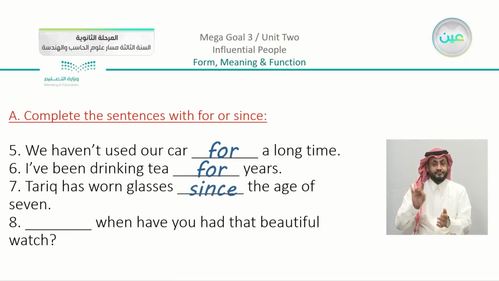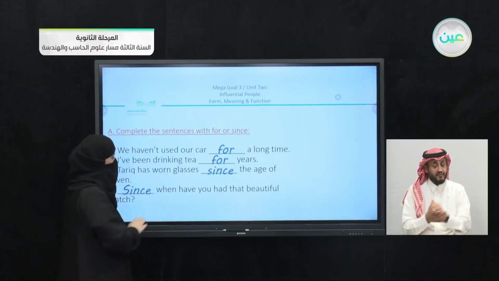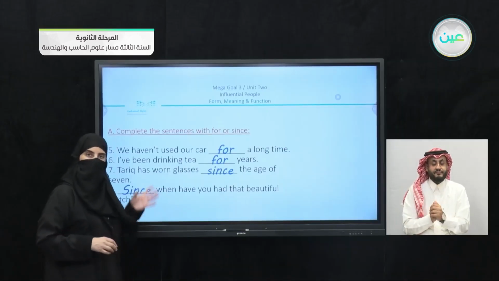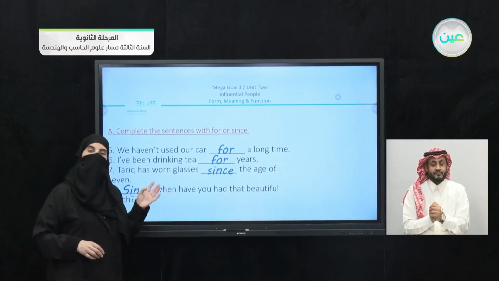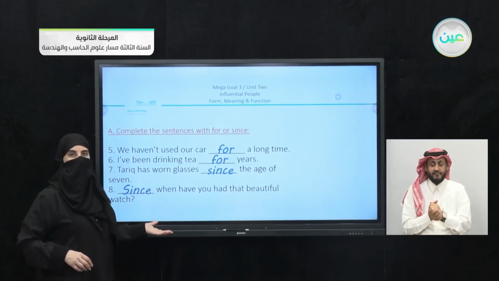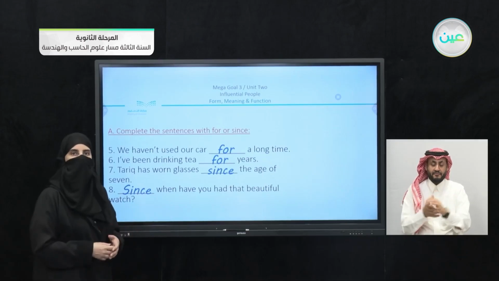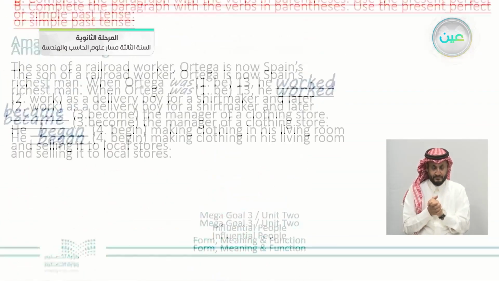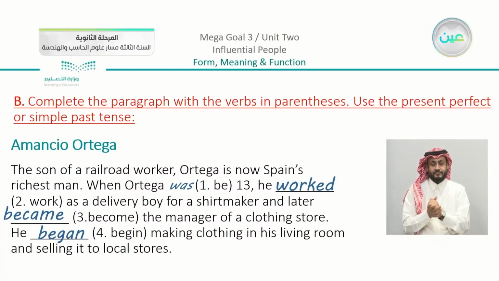Number 8: Blank have you had that beautiful watch? So I'm asking here about a period. There's nothing counted, so here I'm going to use since when. Just to keep in mind that this can also come at the very beginning of the sentence, beginning a question.